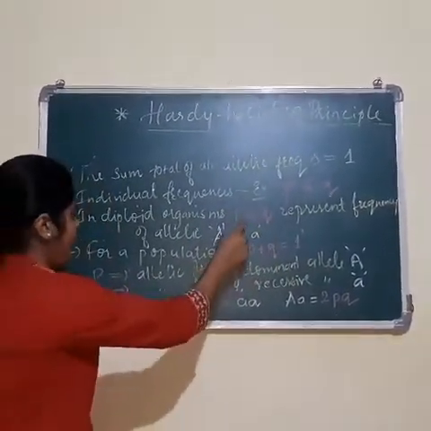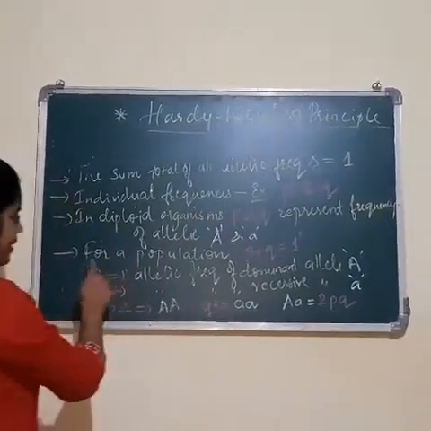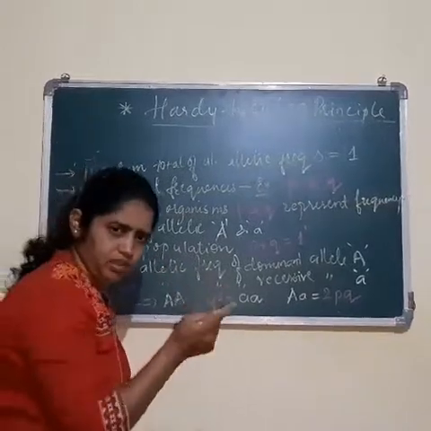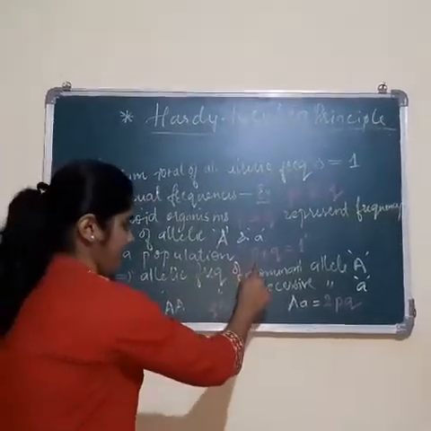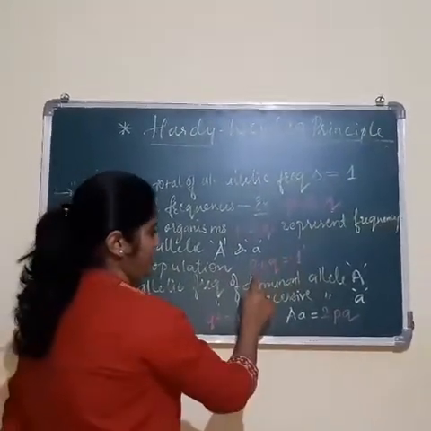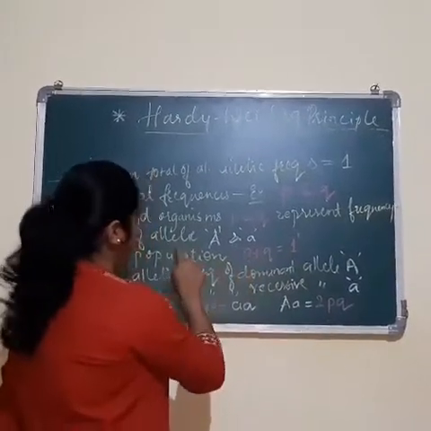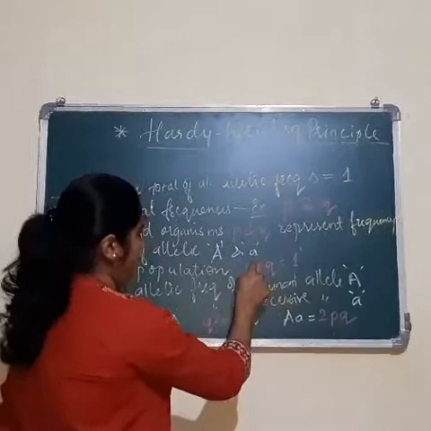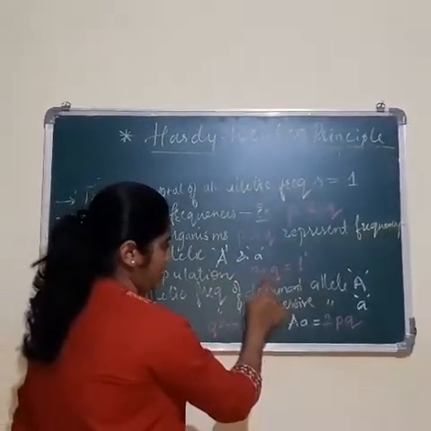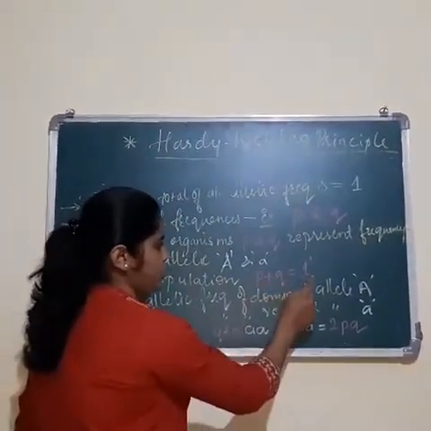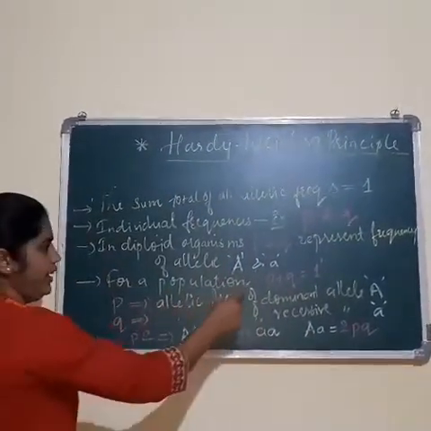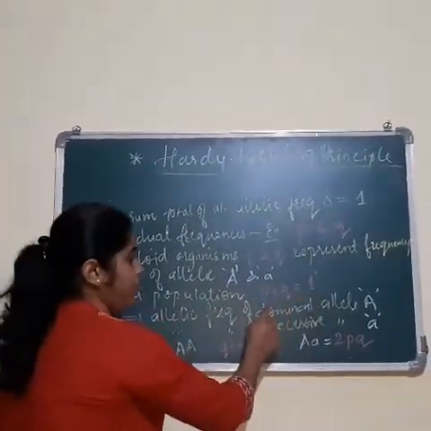So what does the P represent then? Always remember, for a population, the frequency of allele A, that is P, and the frequency of allele small a, that is Q, P plus Q is always equal to 1. Then here, when I write P plus Q is equal to 1, what does the P indicate?